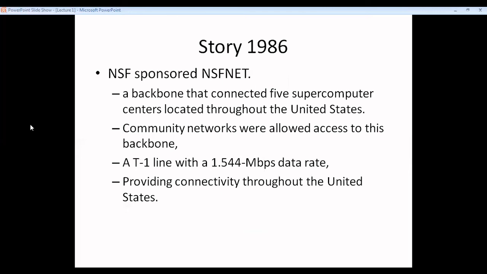Backbone means a cable which has a high data rate. So it was a backbone that connected five supercomputer centers located throughout the United States. Community networks were allowed access to this backbone. There was also a T1 line with a 1.5 Mbps data rate, providing connectivity throughout the United States.